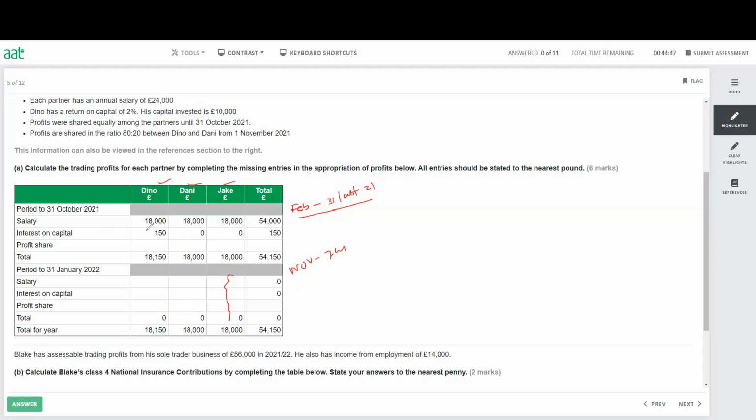So let's have a look. Salary is already given, interest on capital already given, profit share. So how much was the profit, you need to look at, and you need to split the profit. Now, obviously, we need to find out the total profit, and we need to look at how much is the period here. So February to October. So how many months do we have here? February, March, April, May, June, July, August, September, October. So 9 months.